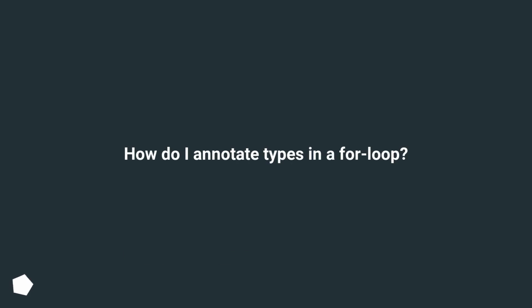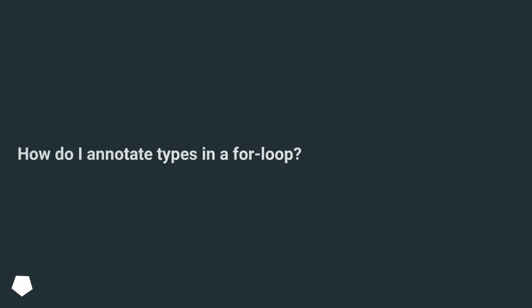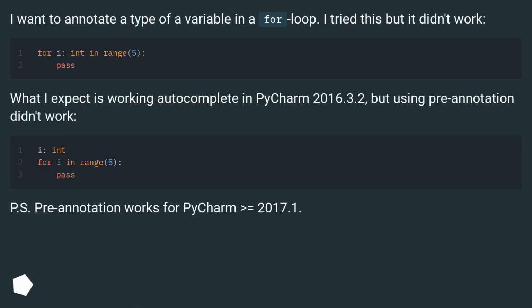How do I annotate types in a for loop? I want to annotate the type of a variable in a for loop. I tried this but it didn't work. What I expect is working autocomplete in PyCharm, but using pre-annotation didn't work. PS: pre-annotation works for PyCharm 2017.1 and greater.